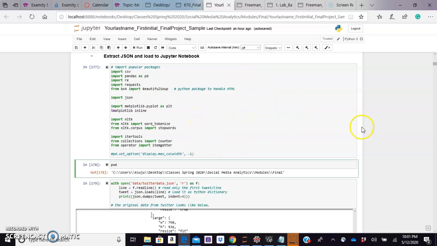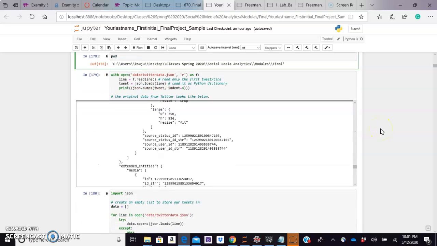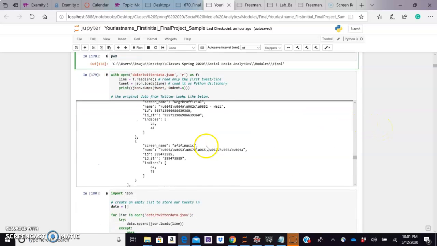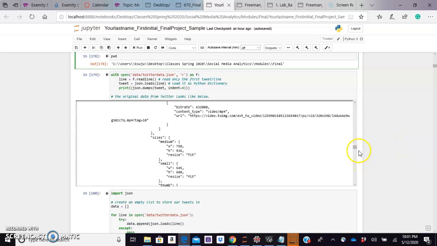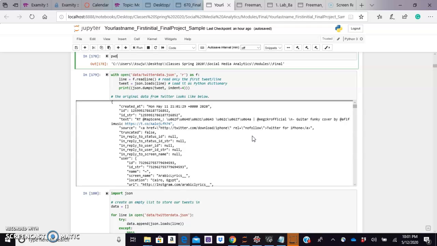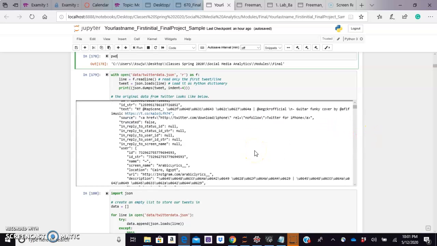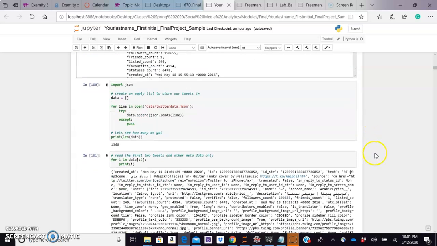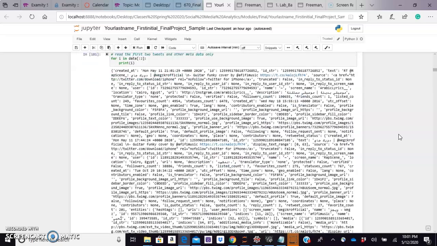I just wanted to check my pandas working directory here. And so this is the output that I get. All kinds of data from Twitter. So next, we're going to see how many tweets I've gathered, and it looks like 1,368. Now, I let this run for about 45 minutes or so. And so I think it's a fair amount.